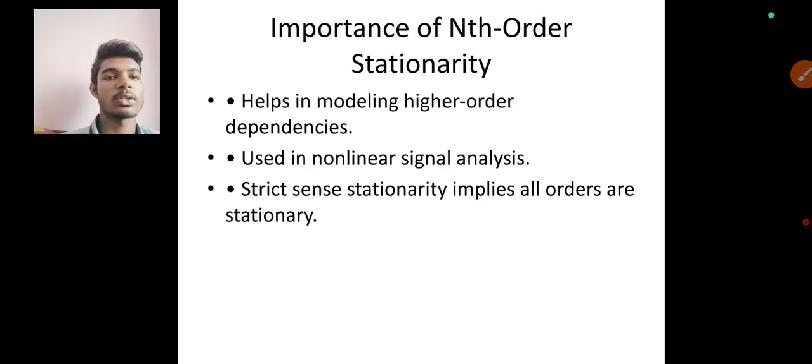Importance of nth order stationarity: it helps in modeling higher order dependencies and is used in non-linear signal analysis. And strict sense stationarity implies all orders are stationary.